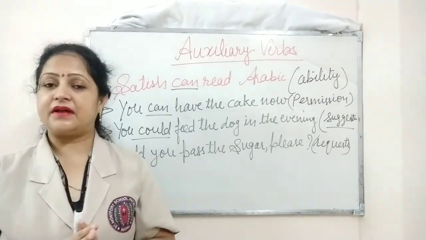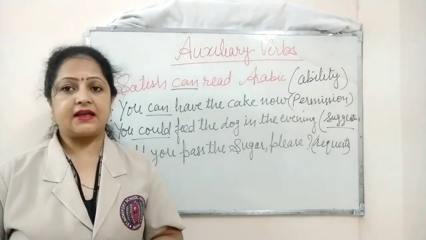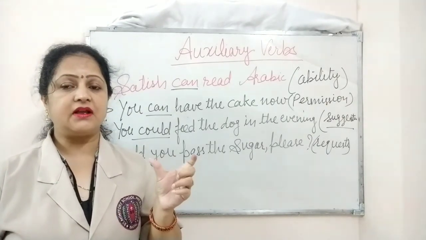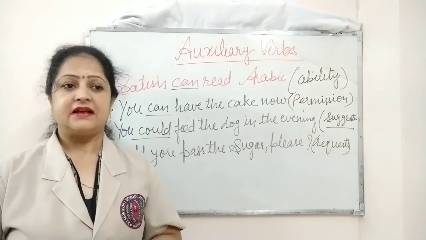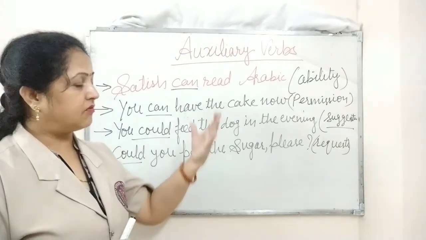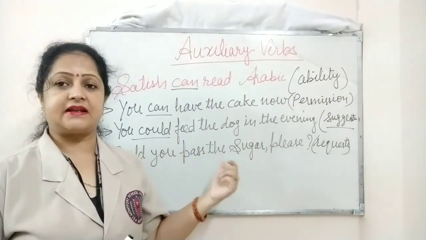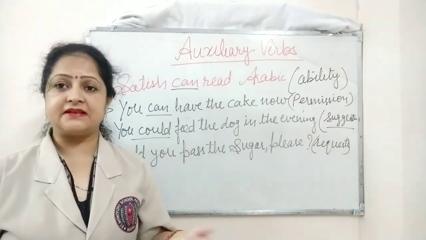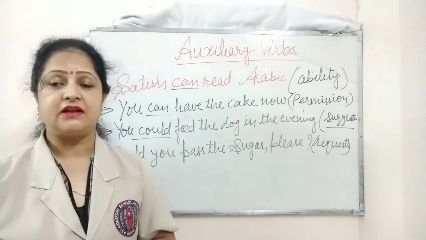One more example: May I use the bathroom? Again here may is used for asking permission. In the same way we have many modal auxiliary verbs that are used for possibilities, suggestions, request, ability and permission.